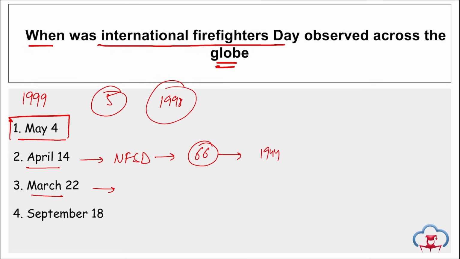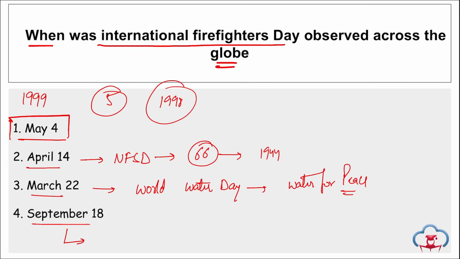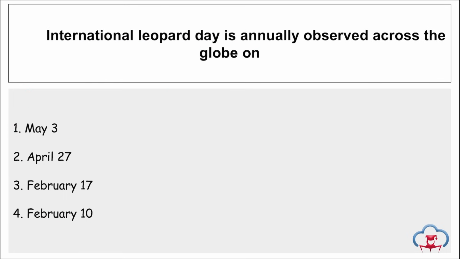Then March 22, this day is observed as World Water Day, and the theme is Water for Peace, or Leveraging Water for Peace. Then September 18, this day is observed as World Water Monitoring Day. Correct? Take a note of this.